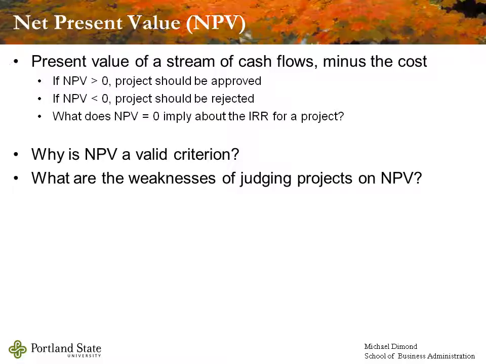There are some weaknesses of judging the project based on the net present value. For one thing, it doesn't really give us an idea of scale in terms of the amount of return that we're getting from the dollar figures that we're laying out. If we're looking at a $300,000 NPV project for which we have to spend $30,000, and a $300,000 NPV project for which we need to spend $3 million, there's a significant difference in terms of the amount of return that we're seeing from it, from the company's standpoint. And it has to do with how many dollars we have available for our budget in terms of what projects we would approve. But it is another piece of the puzzle. It's another piece of this decision-making process that we go through in creating value in a business.